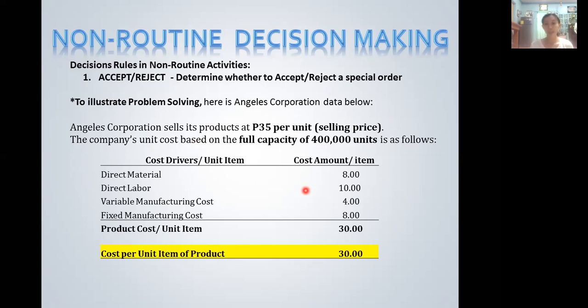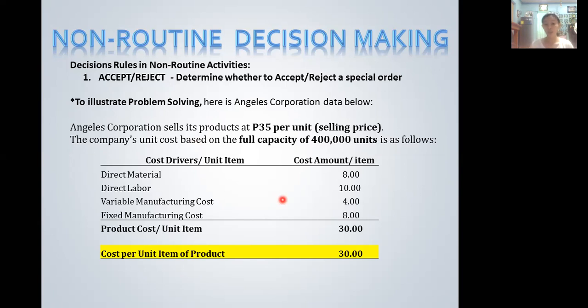So we have direct material at 8 pesos per unit, direct labor at 10 pesos per unit. Variable manufacturing cost is at 4 pesos. Variable costs are costs that depend on the number of items manufactured or produced. If the number of manufactured items goes up, the variable cost goes up. If it goes down, the variable cost goes down.